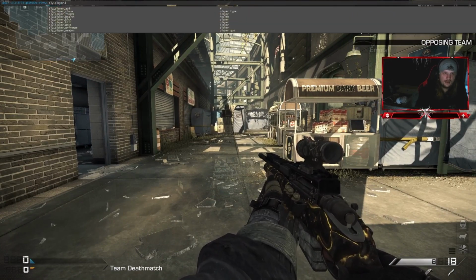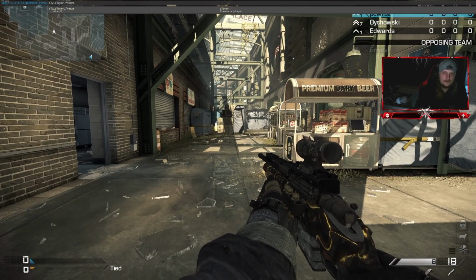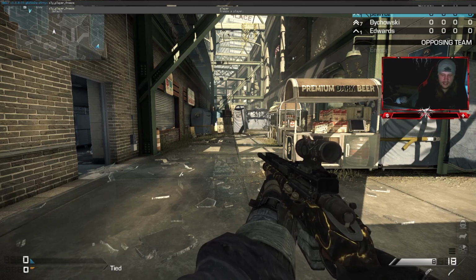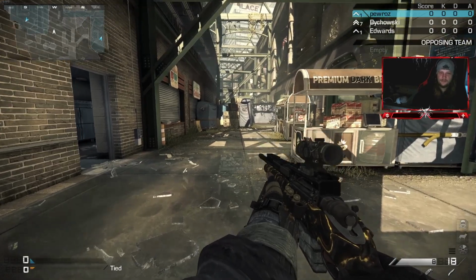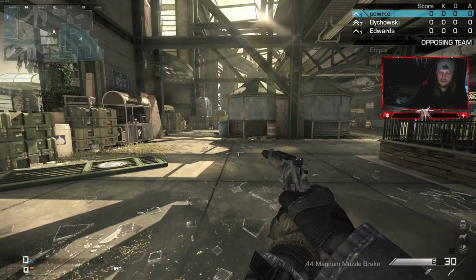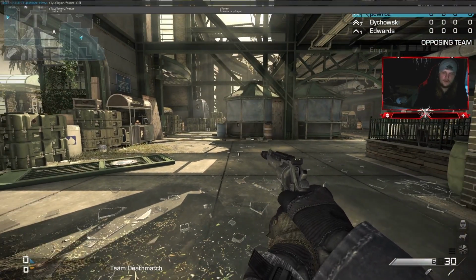So if you've got dead bodies in your way, you just clone yourself. And then we have the freeze command. So we go freeze, and then you can type in the player name, or you can go freeze all. And you can see on the minimap there, they just stopped. Which is perfect for getting a little collat cinematic, which is what I think we're going to do here.